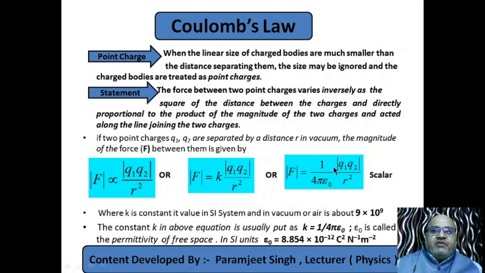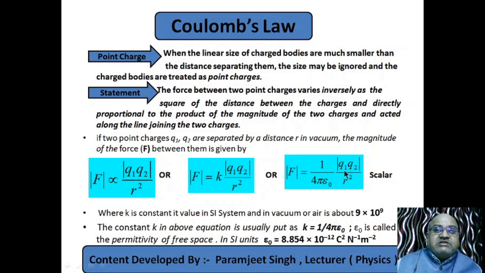Remember, 1 by 4 pi epsilon naught is 9 into 10 raised to power 9. If we put q1 as 1, q2 as 1, r as 1, only this factor remains, and the value of this factor is 9 into 10 raised to power 9. So the force is 9 into 10 raised to power 9 Newton.